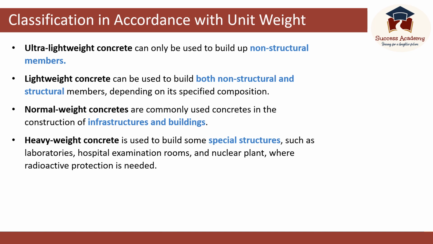Ultra lightweight concrete can only be used to build up non-structural members. A lightweight concrete can be used to build both non-structural and structural members depending on its specified composition. Normal weight concretes are commonly used concretes in the construction for infrastructure and buildings. Heavy weight concrete is used to build some special applications such as laboratories, hospital examination rooms, and nuclear plants where radioactive protection is needed.